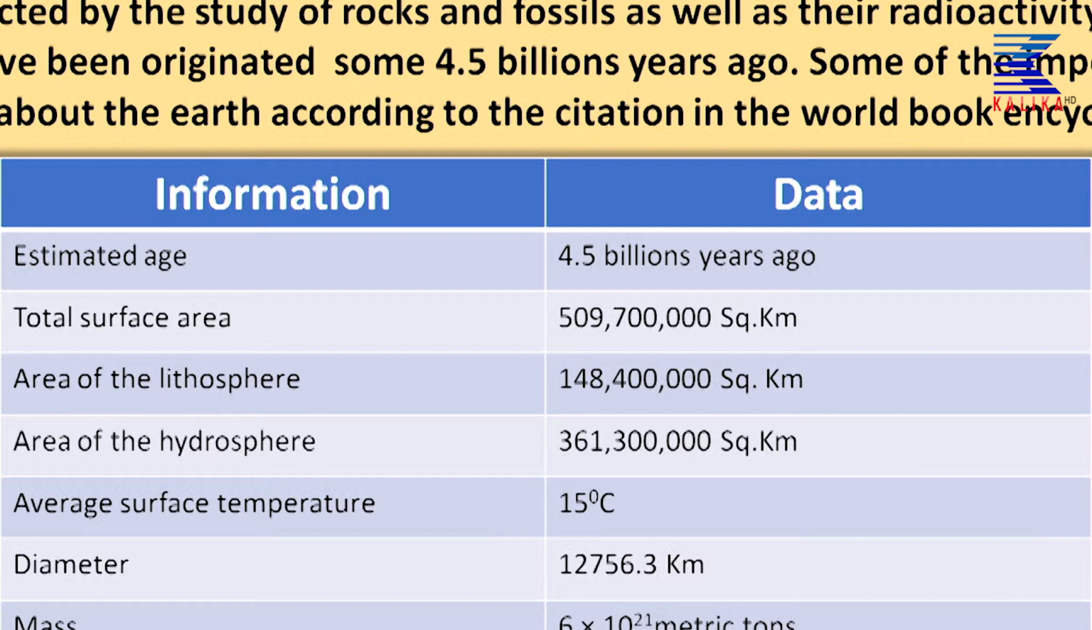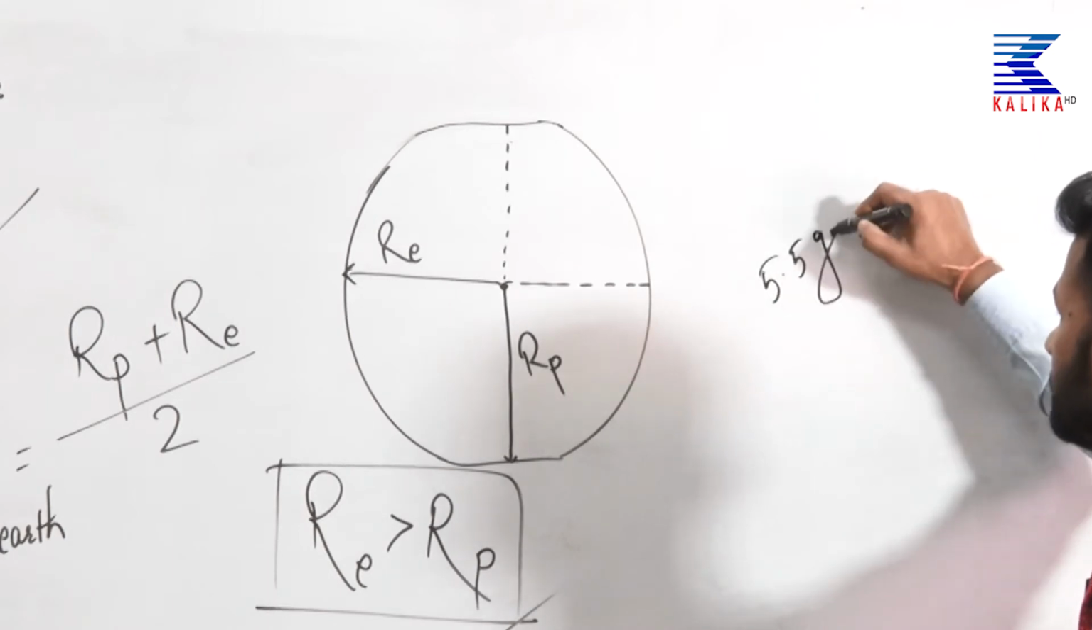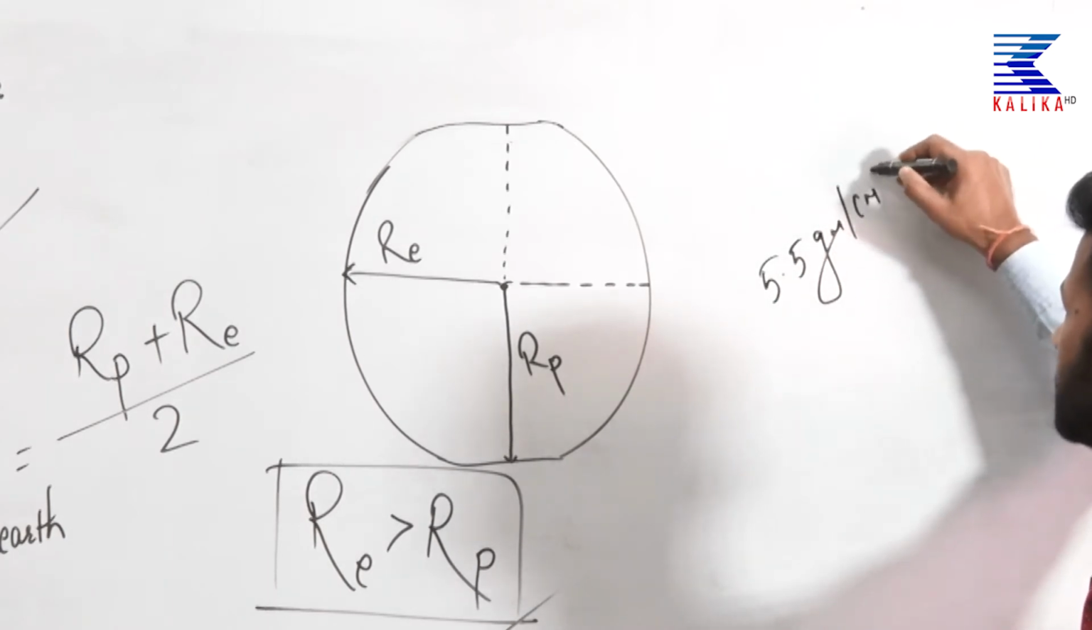So, what about the mass of the earth? It is just an estimation again, but is close to the correct approximation, and it is 6 into 10 to the power 21 metric tons. The mean density of the earth is 5.5 gram per centimeter cube. What does it mean? Just see here once, 5.5 gram per centimeter cube, the average density of the earth.